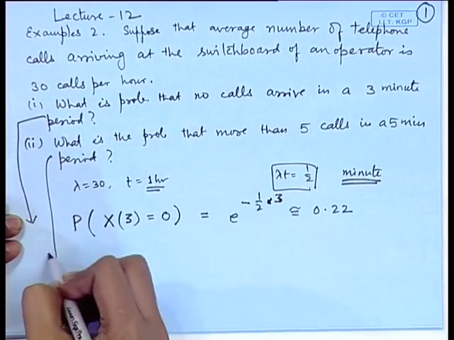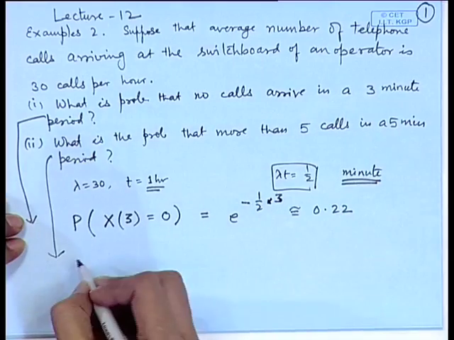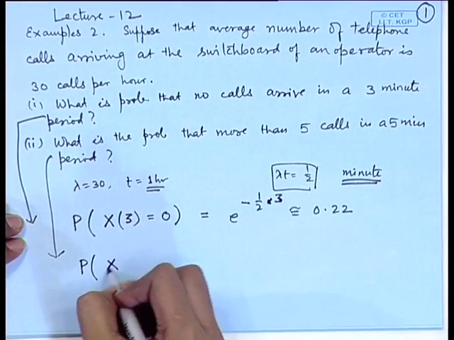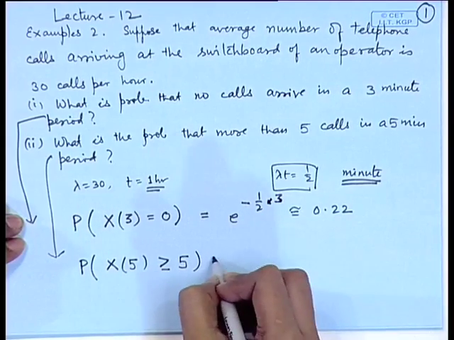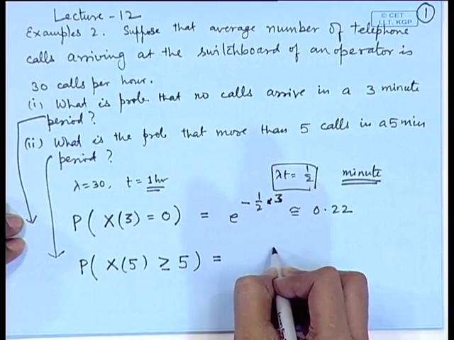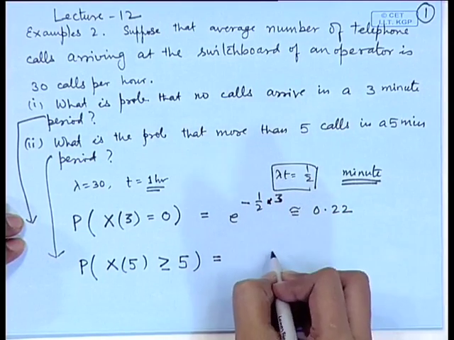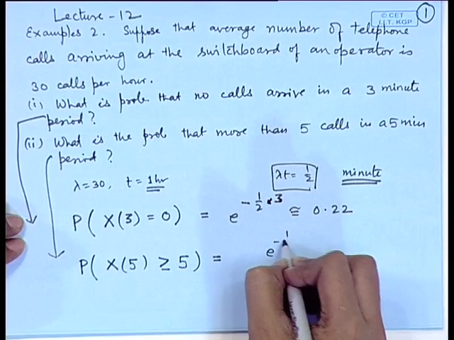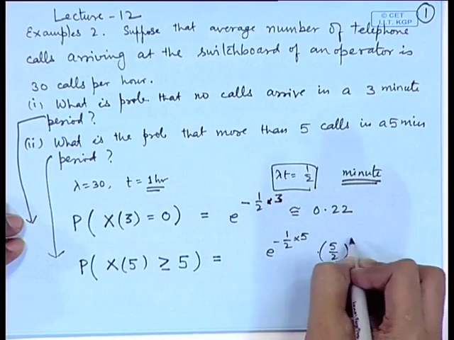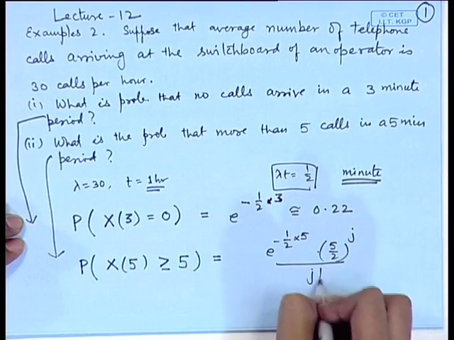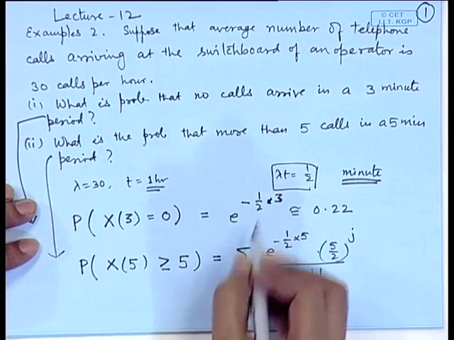In the second one, what is the probability of more than 5 calls in a 5-minute period? In a 5-minute period, the Poisson distribution will have mean half into 5. So we have e to the power minus half into 5, then 5 by 2 to the power j by j factorial, and summation over j for more than 5 calls.